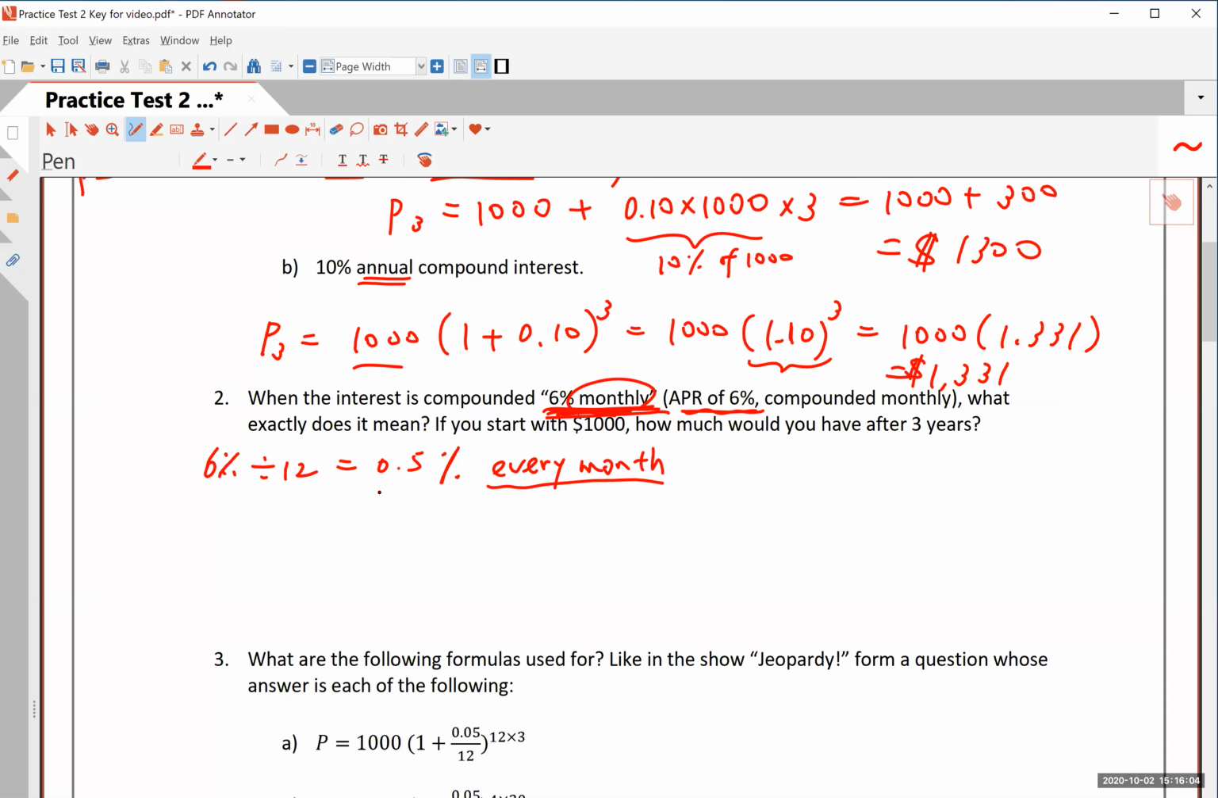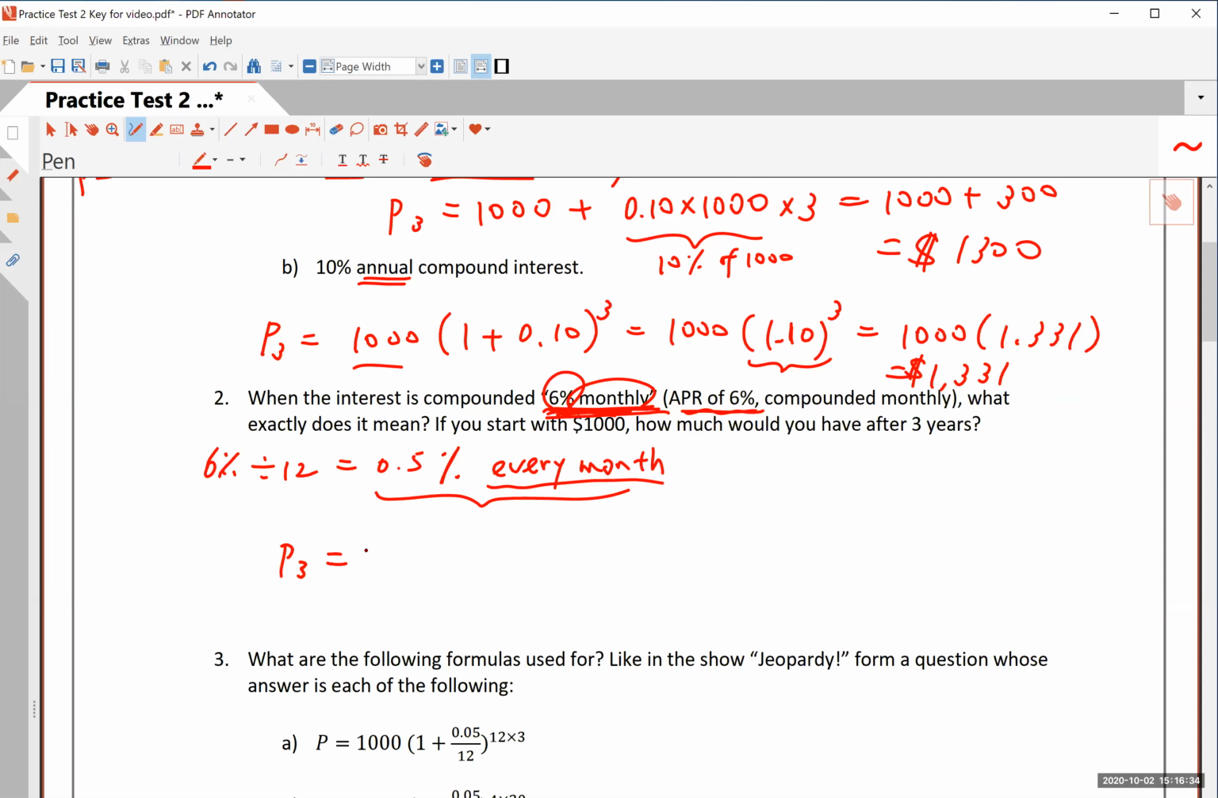Okay? And it turns out if you get this in compound interest, in a year's time, you actually get more than 6% for the year. So this is not even an accurate APR, the annual percentage rate, but that's another story, okay? So the answer to the first part of the question is, it means 0.5% every month, okay? If you start with 1,000, how much would you have after 3 years?